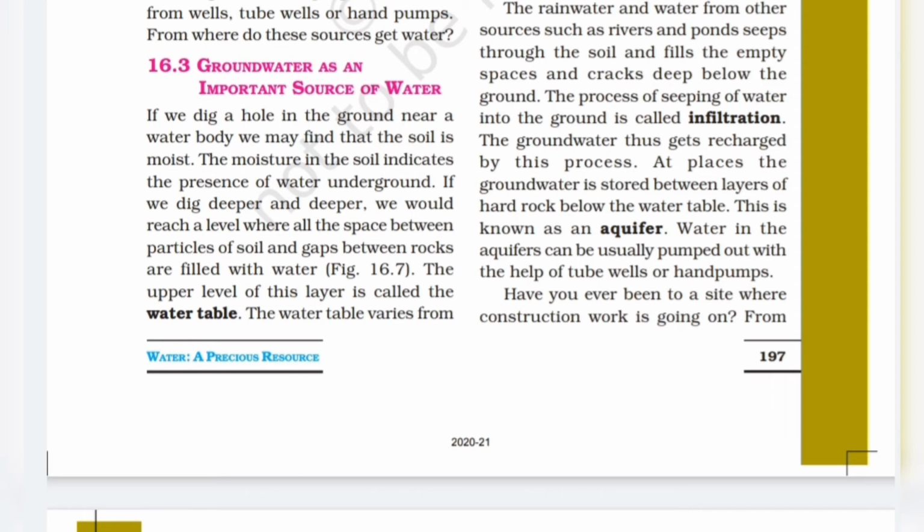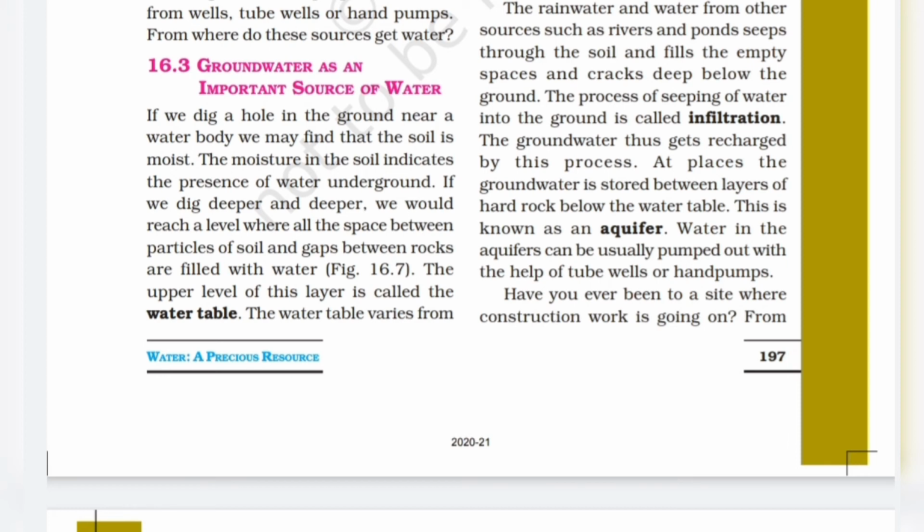So when we dig a hole in the ground near a water body, we find the soil is moist, and the moisture in the soil shows the presence of water underground. If we dig deeper, then we would reach a level where all the space between particles of soil and gaps between rocks are filled with water. We can see this in figure 16.7. The upper level of this layer is called the water table. So what do you mean by water table? You can define it by giving this definition.